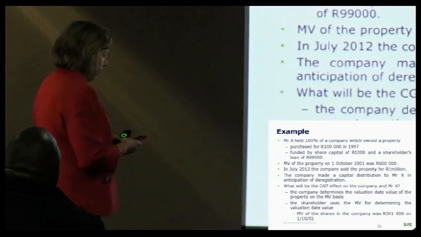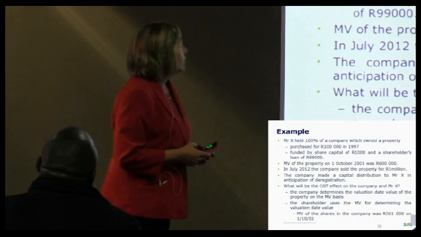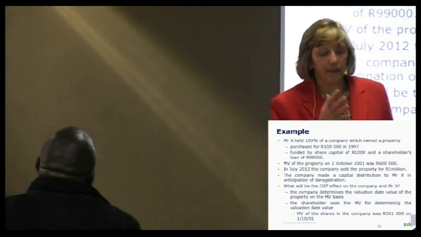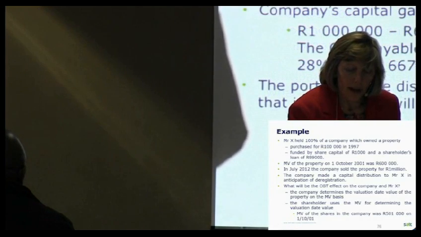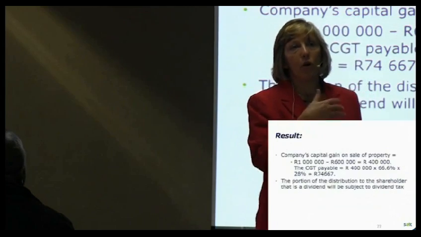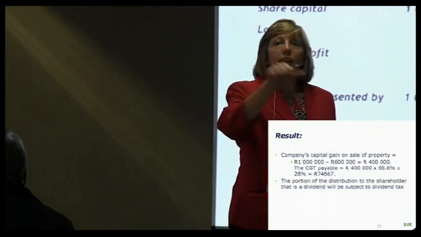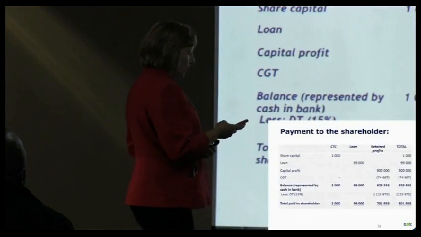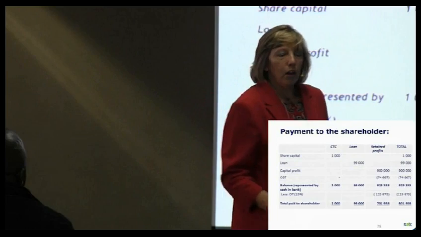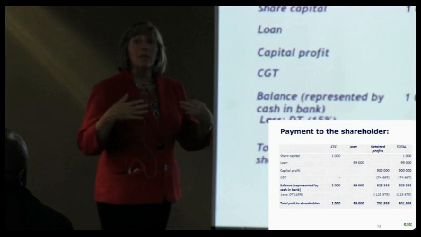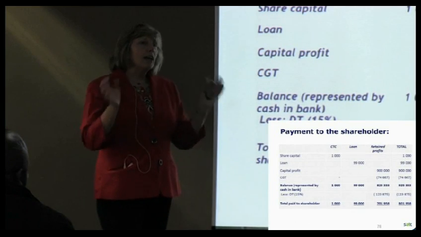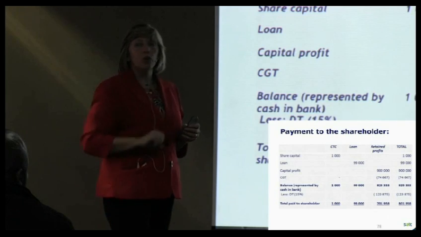Okay, the example that I've got here, I'm going to just highlight a couple of main things. I'm not going to go through this example from top to toe, as it were, because it's going to take too long to go through all the ins and outs of it. But what I just want to highlight with this example is that if you have a balance sheet of a company and you're just about to now wind up this company, yes, we've got that deemed disposal rule that says you're deemed to have disposed of all your shares, etc. But apart from that, if you've got certain share capital and reserves on your balance sheet represented by cash in the bank, and you wind up this company, you distribute all that cash to your shareholders.